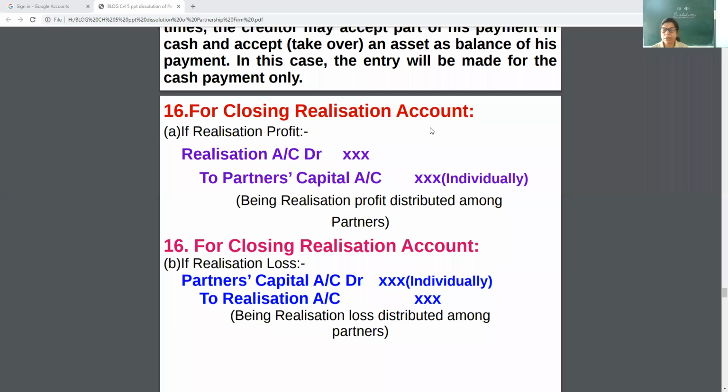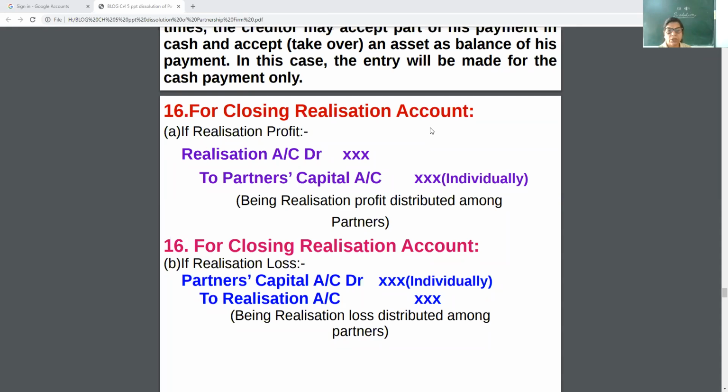In the firm, at the time of wind up, they have a loss of rupees 1,000 and X and Y are partners. So the entry will be X's capital account debit, Y's capital account debit to realization account, 500, 500, 1,000. Why am I giving you this example? Because in place of partners' capital, you have to write the names of the partners and distribute that profit or loss.